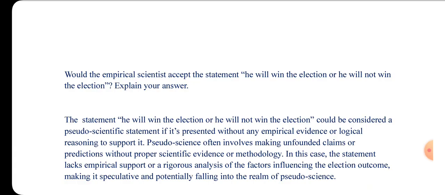So it says, would the empirical scientist accept the statement, he will win the election or will not win the election? And explain your answer. As I've already explained to you, this one is so simple. The statement, he will win the election or will not win the election, is a tautology. It could be considered as a pseudo-scientific statement. When you say pseudo-scientific statement, there are statements that cannot be false.